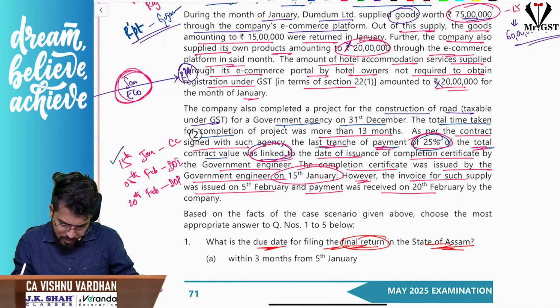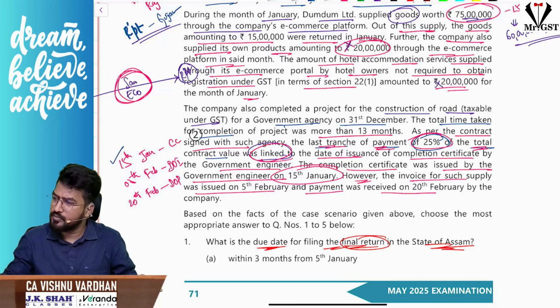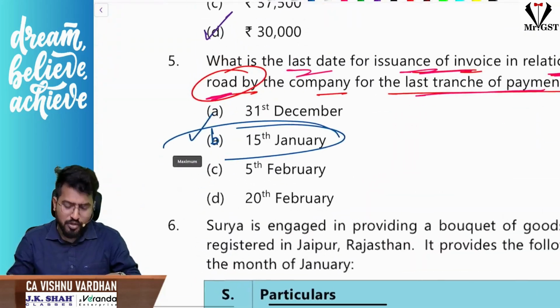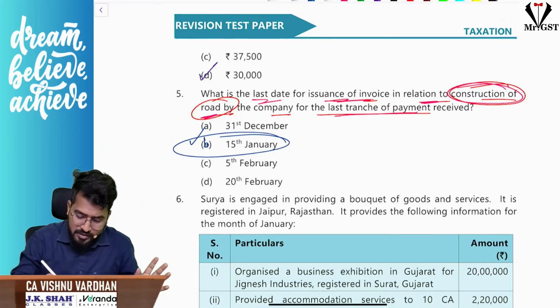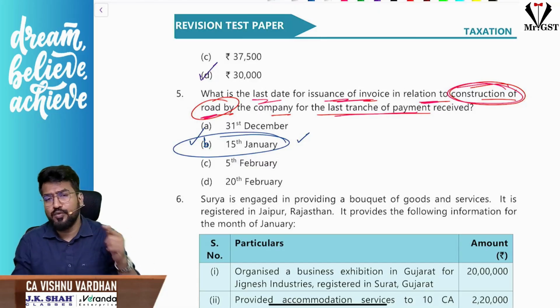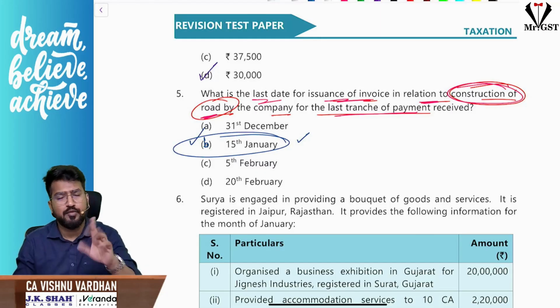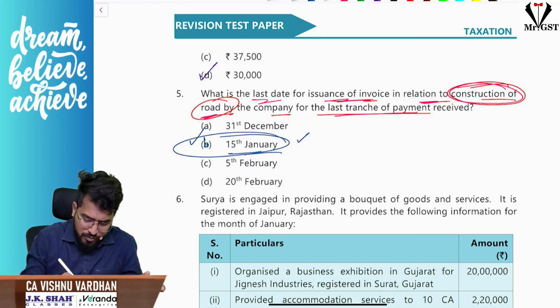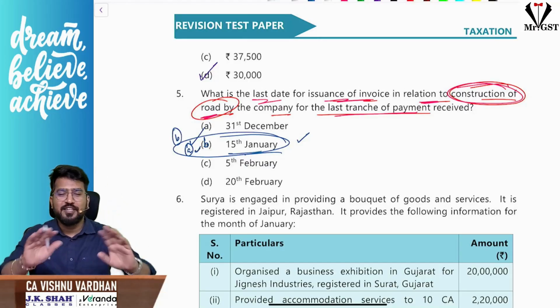Where is 31st December? Fine. So in both the options they have given A, so they thought that way, but the answer is not 31st December, the answer is 15th January. When there is continuous supply of services and the payment is linked to an event, invoice should be raised at the time of completion of that event. So the event is nothing but the completion certificate. Completion certificate is given on 15th January. 15th January is the deadline. So this is not option A, this is option B actually, but as per the institute this is option A. Okay, so take it that way, right?